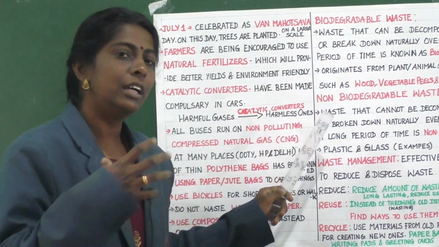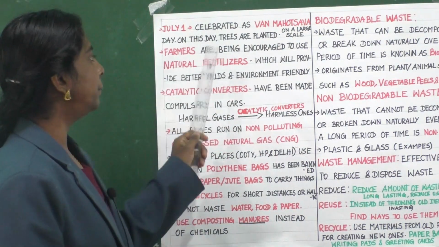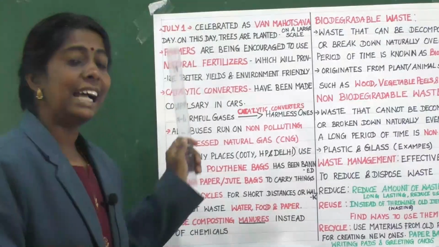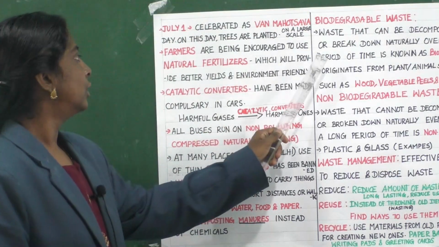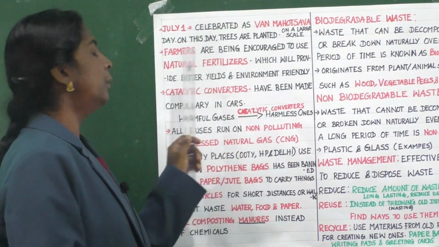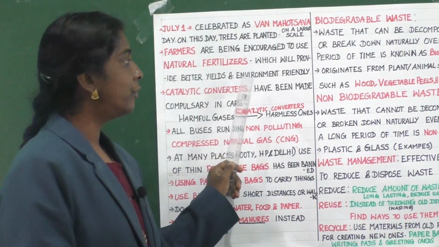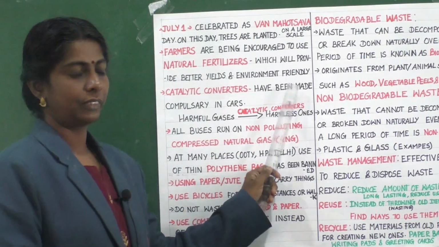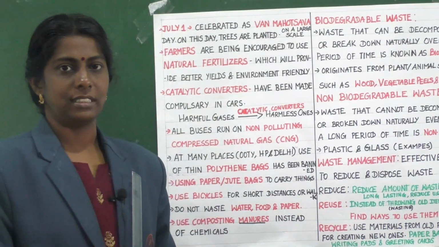Then farmers are being encouraged to use natural fertilizers, which will provide better yields and are environment friendly. Clear? Then next thing is about catalytic converters.